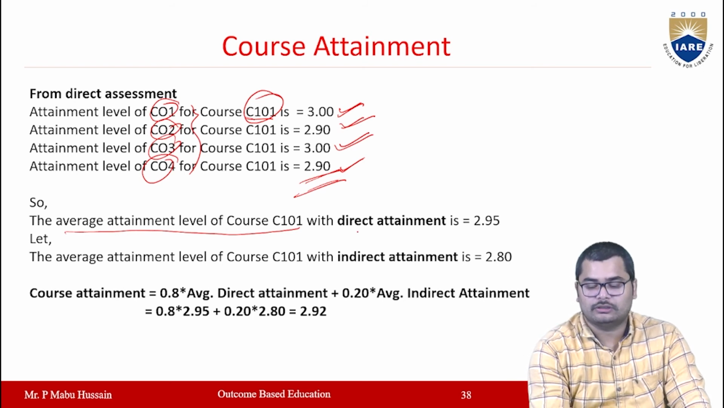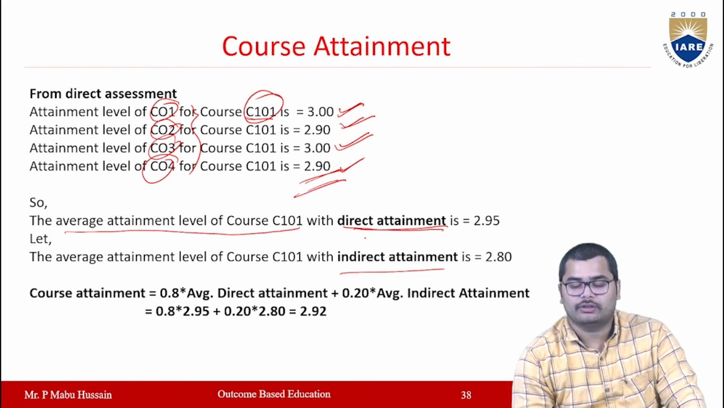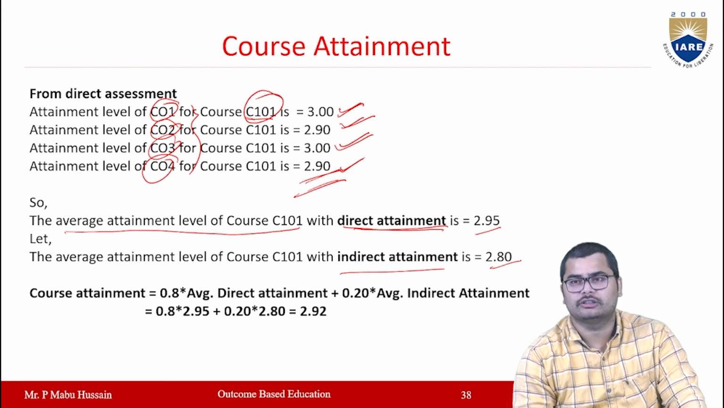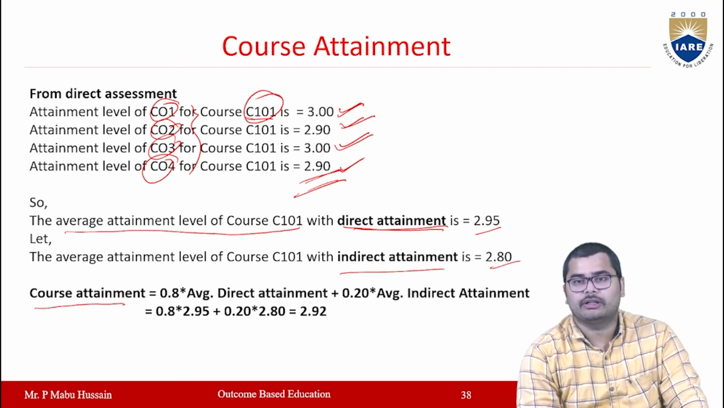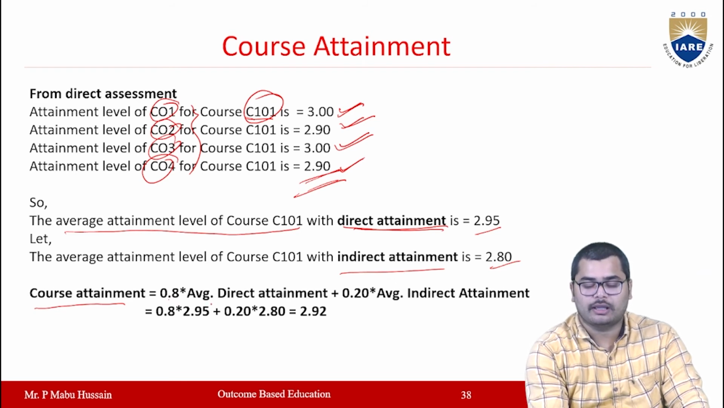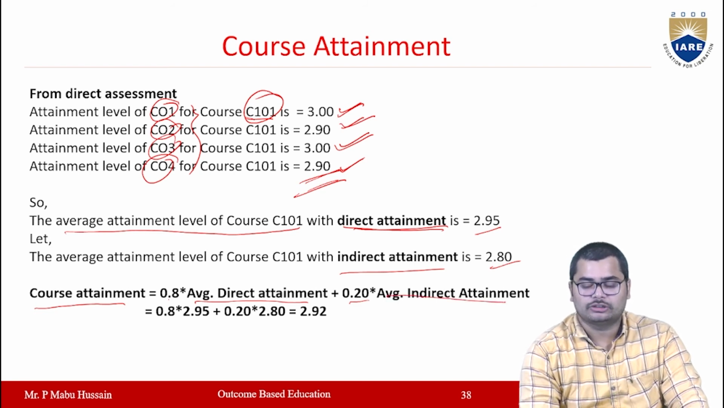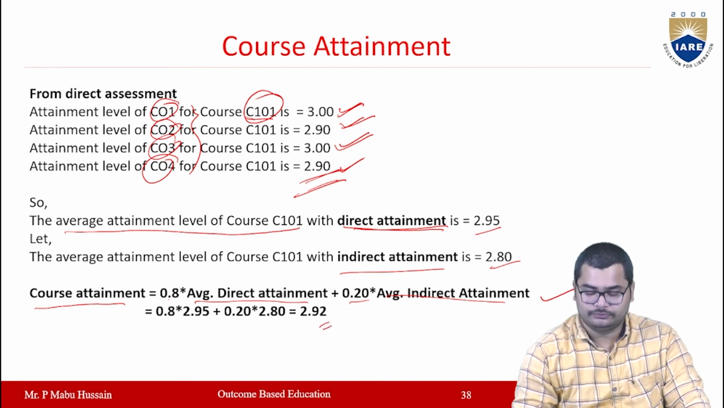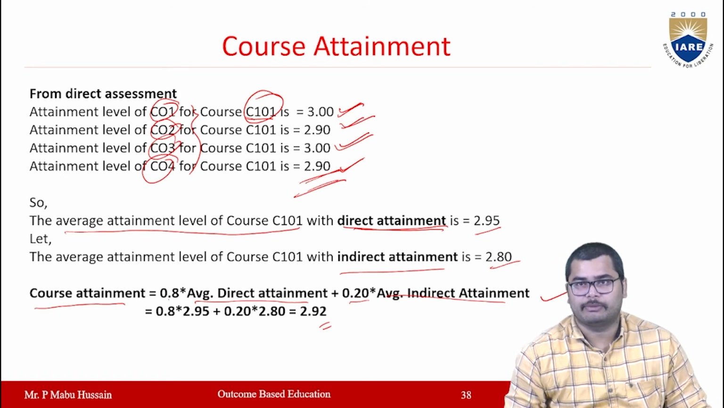So this course attainment will be direct and indirect. Direct you are getting 2.95, indirect you are getting 2.80. These are just assumed values only. Finally, the course attainment will be 0.8 times the average direct attainment plus 0.2 times the average indirect attainment. By using this formula, you can calculate the course attainment. So you got the CO attainment and also the course attainment.